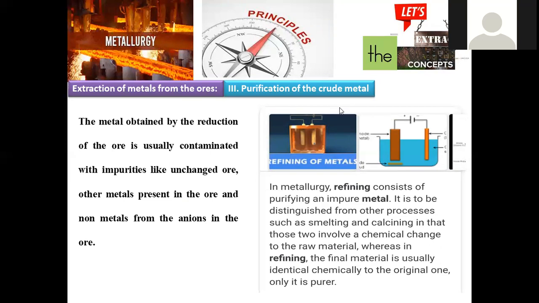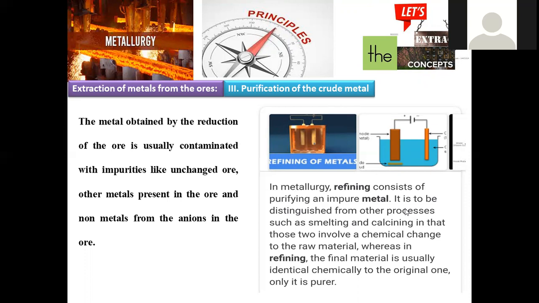But we need one more step in order to get a high purity of the compound. That step is called a refining process. Let us see the detailed discussion about refining. Refining is the final step of this metallurgical process, which is mainly for the purification of impure metal.